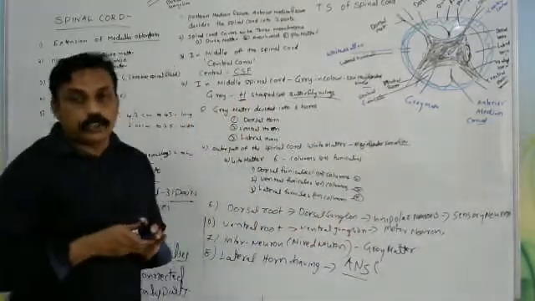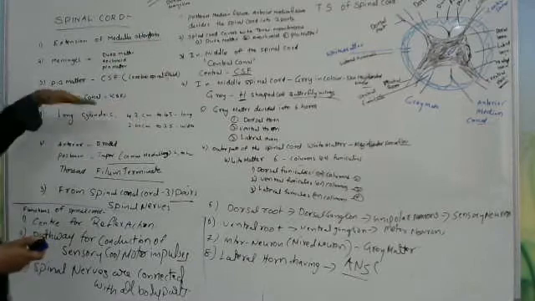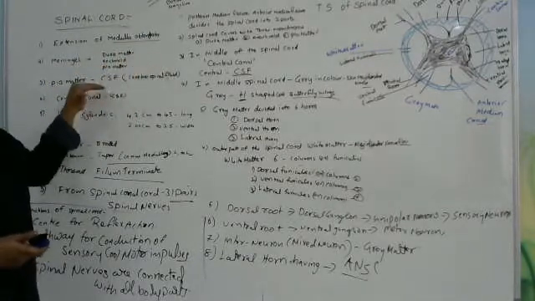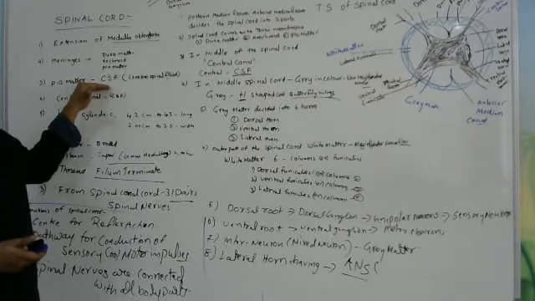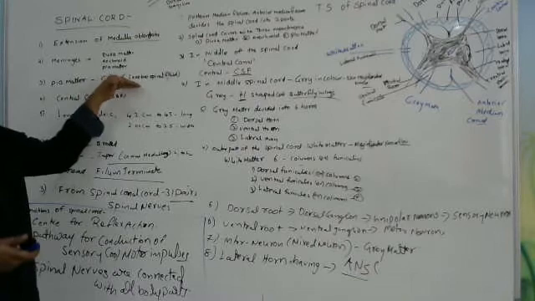Spinal cord structure. It is an extension of the medulla oblongata. It is covered with dura mater, arachnoid and pia mater. In the middle of the spinal cord a central canal is there, filled with CSF, cerebrospinal fluid.